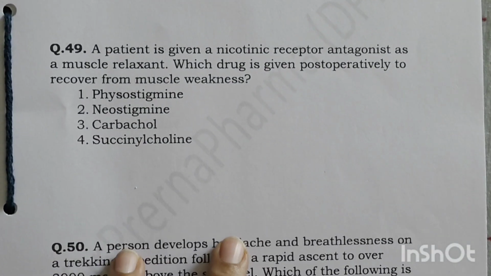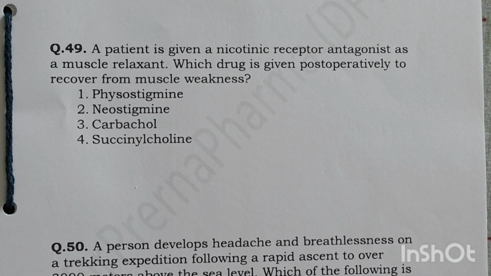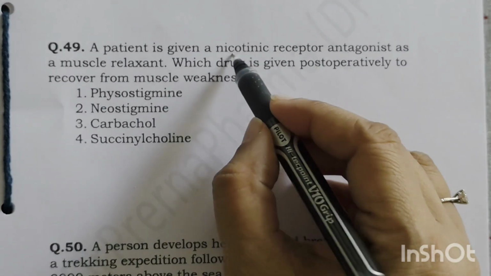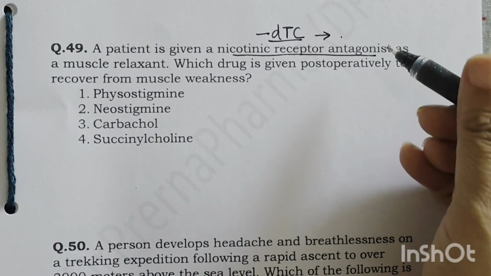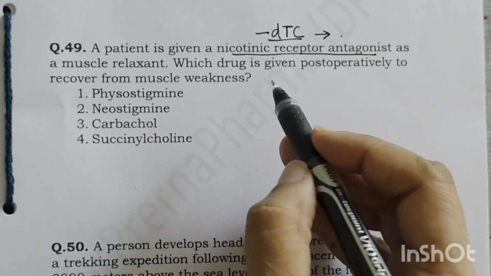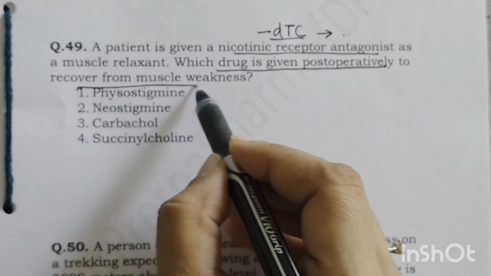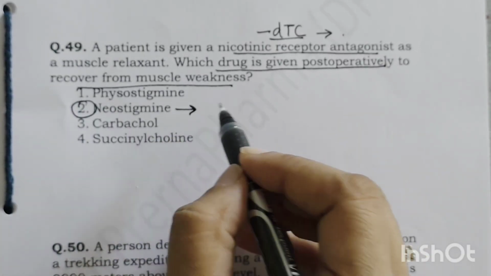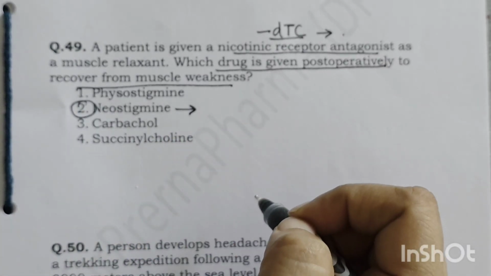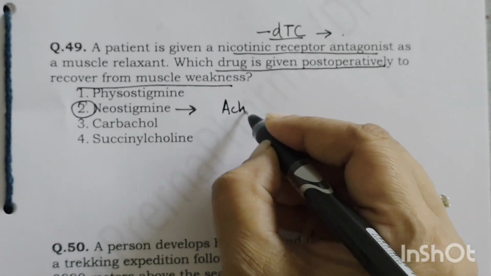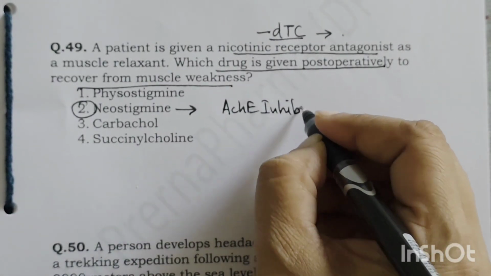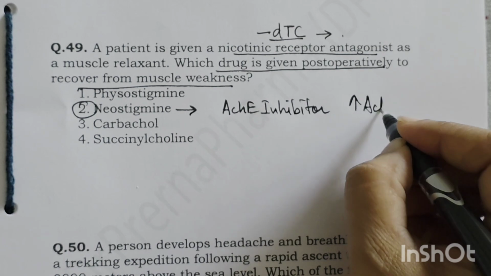A patient is given a nicotinic receptor antagonist as a muscle relaxant. Now, which drug is given post-operatively? So the nicotinic receptor antagonist here is D-tubocurarine, a competitive antagonist at the nicotinic receptor, or it can be pancuronium or vecuronium. So what drug is now given post-operatively to recover from the muscle weakness? The antidote to curares is neostigmine. Neostigmine will reverse the muscle weakness caused by the curares. Neostigmine is what? It is an acetylcholinesterase inhibitor. So it inhibits this enzyme and increases the acetylcholine activity.